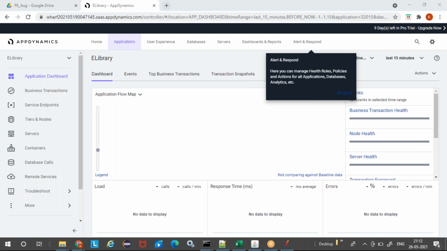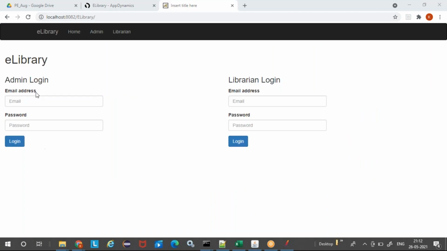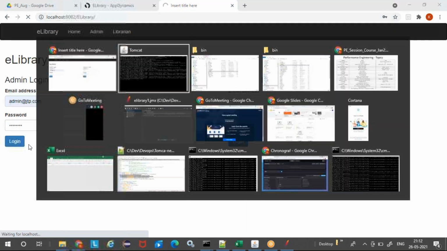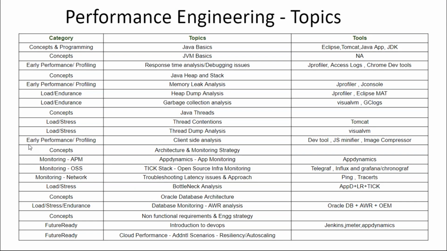The one which we'll be using continuously during the sessions for all the heap analysis, thread dump analysis, garbage collections, and for the response time analysis, right? For everything, we'll be using this e-library application.